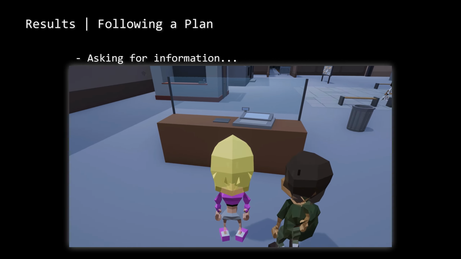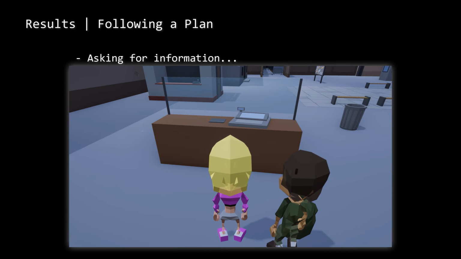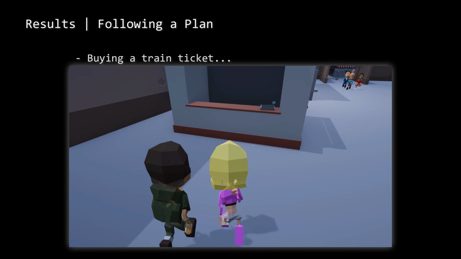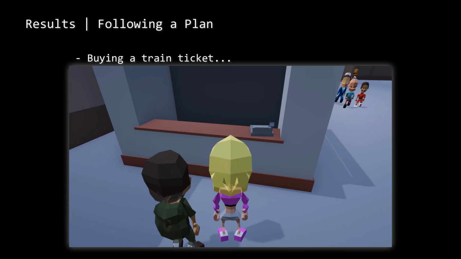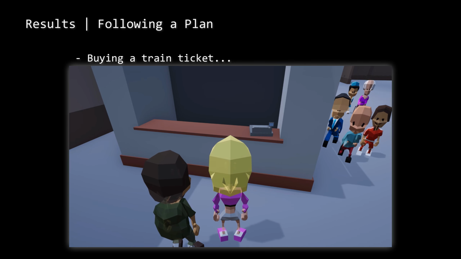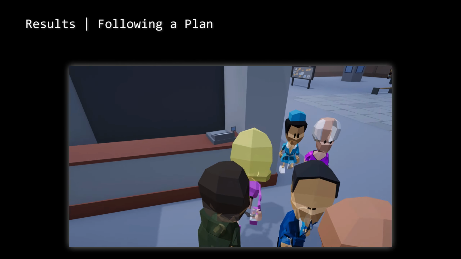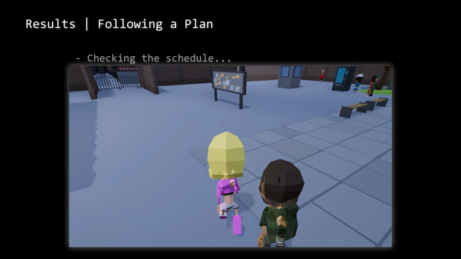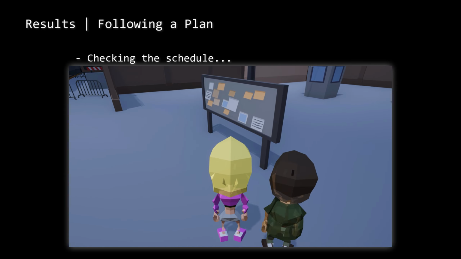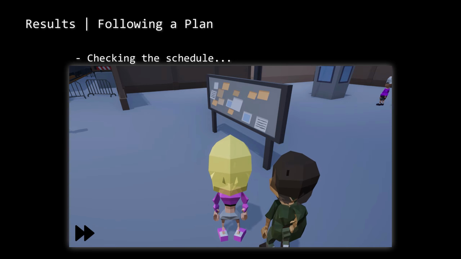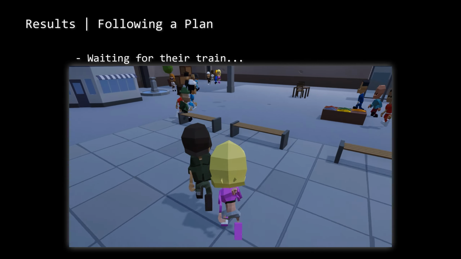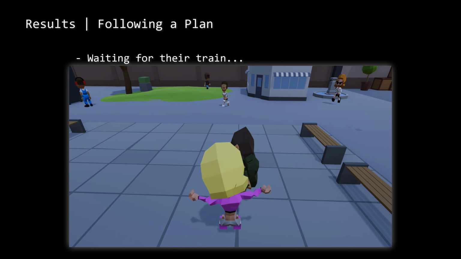Additionally, we follow two friends as they navigate through a train station. First, they pause to ask for information about their journey. Next, they approach the ticket counter to purchase their train tickets. Afterward, they check the schedule board to confirm their train details. Finally, they wait in the seating area, chatting as they pass the time until their train arrives.